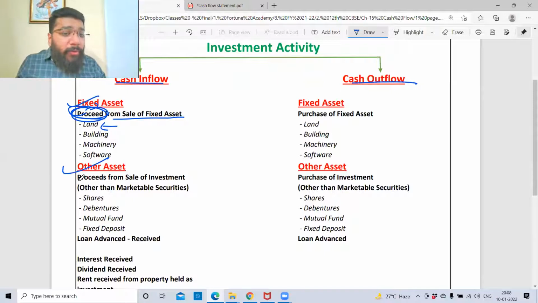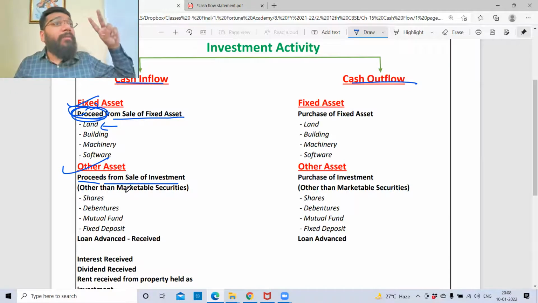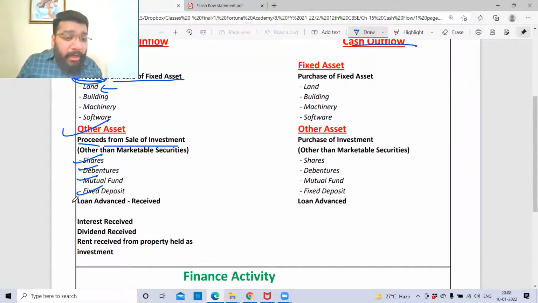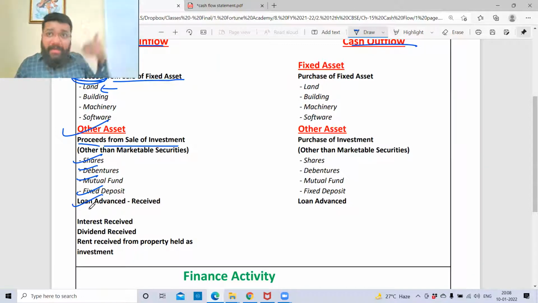Other assets means apart from fixed assets, I have other assets now. Long-term investments: proceeds from sale of investments other than marketable securities, which is long-term, and short-term beyond 3 months, less than 12 months. That is shares, debentures, mutual funds, fixed deposits, bonds, share warrants. All these are my investments. Loan advanced, when I get it back, is cash inflow.